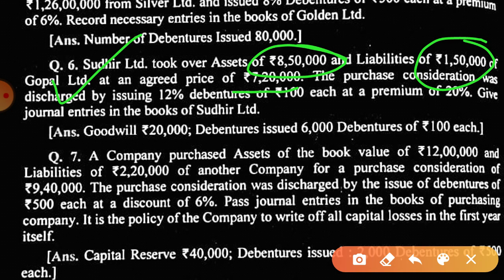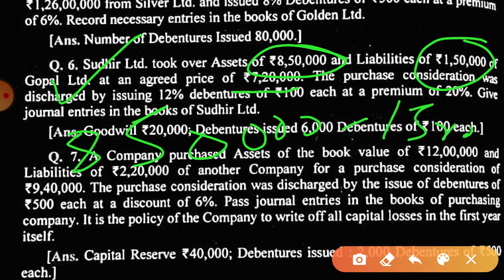Now we have to check how much payment is made. See, asset is taken for 8,50,000 and 1,50,000 is liability, so the remaining amount should be 7 lakh, but the amount which is paid is 7,20,000. That means they are paying 20,000 extra.